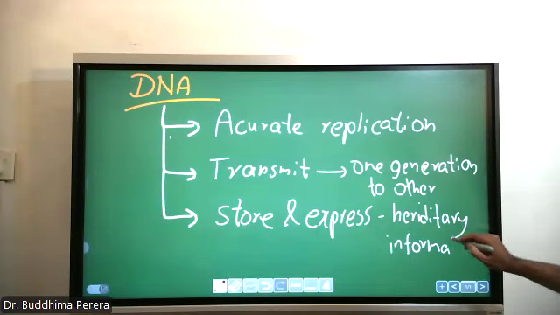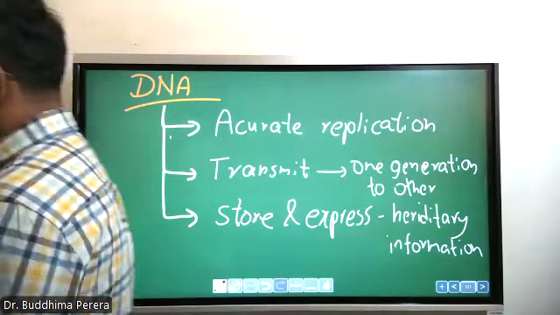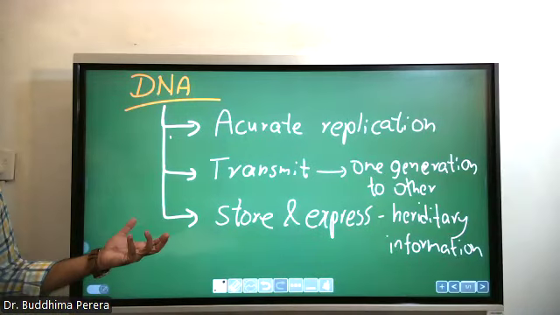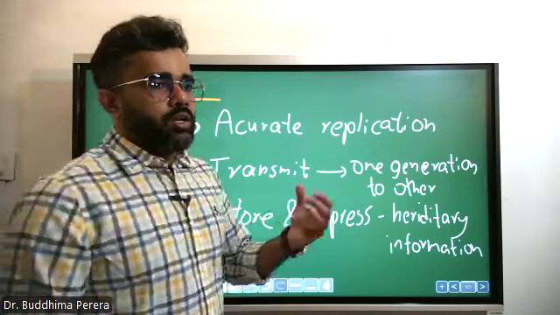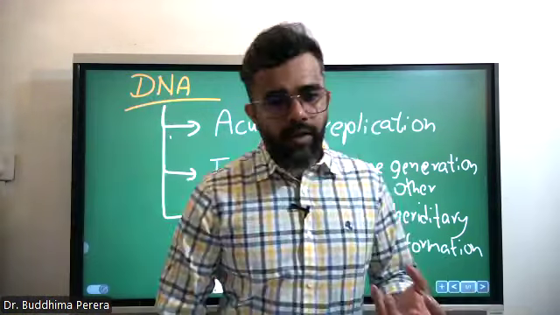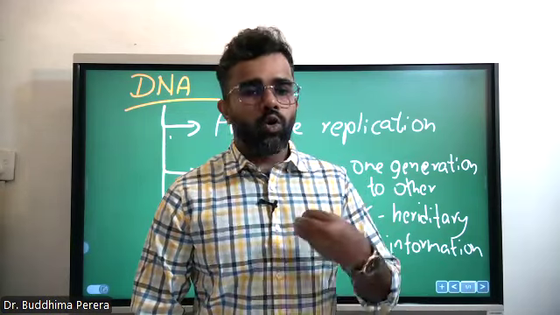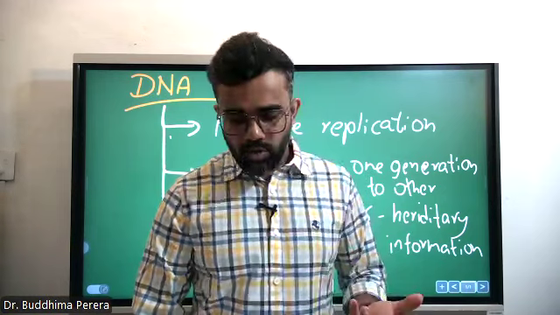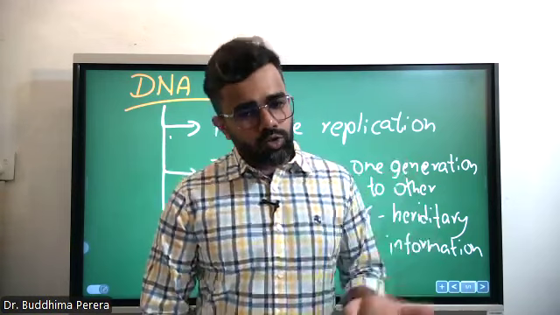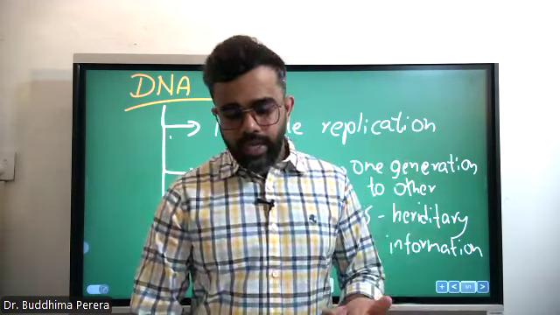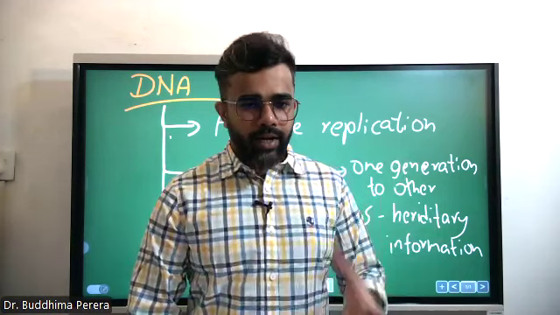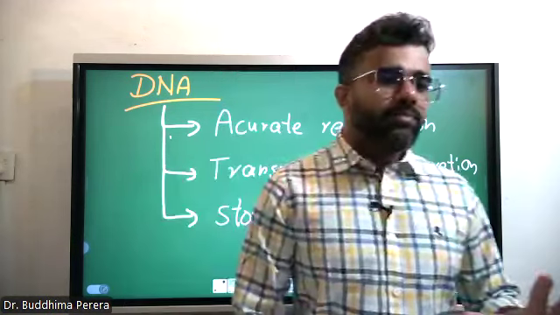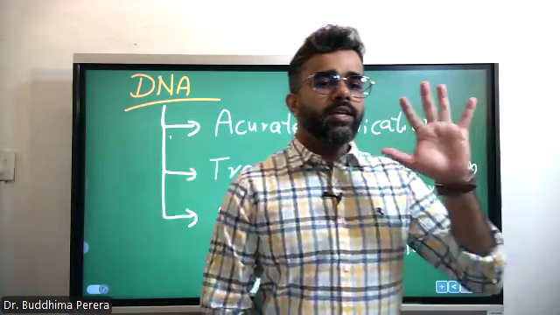Okay, these are the basic things about genetic DNA. What do you have to know? That nucleic acids have the capability to replicate by their own. Most organisms use DNA as the genetic material, and DNA is the most common genetic material.